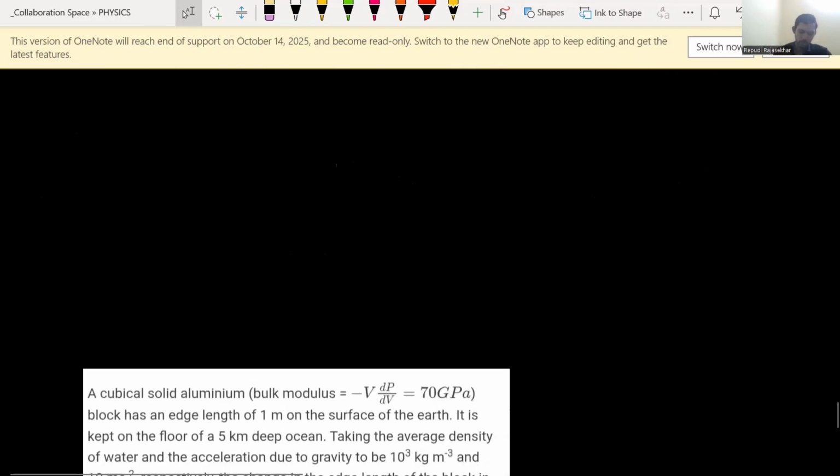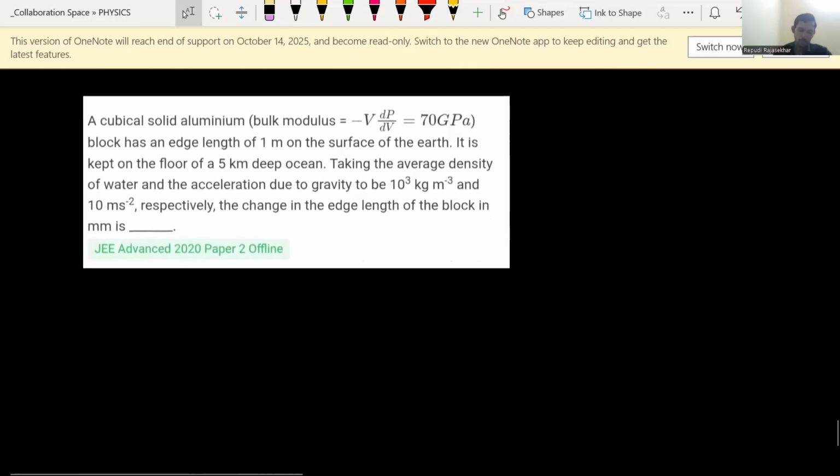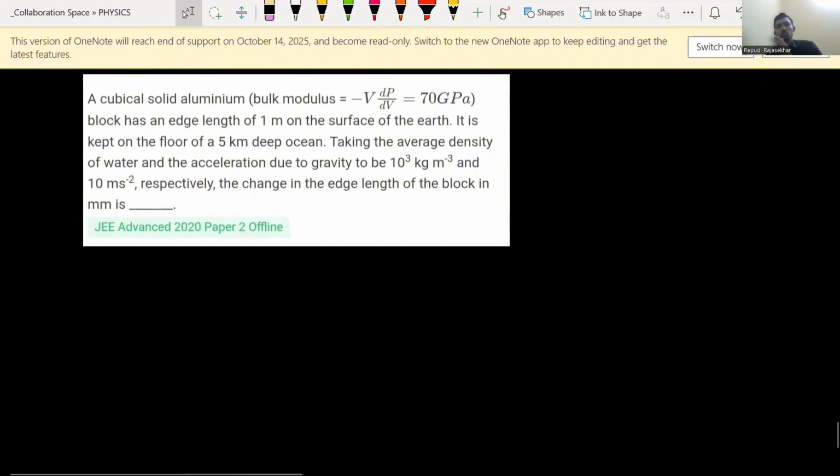Okay. Next question. I think this is the last question. After 2020, they may not ask any advanced question from this chapter. That's why I told you it is a very small chapter, and they ask very limited questions in advance. But gravitation I will start tomorrow. That has very good weightage. Now let us see this question.